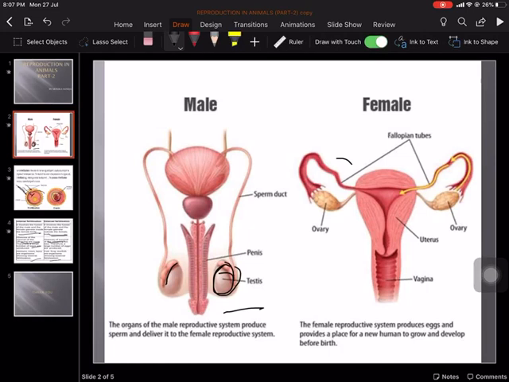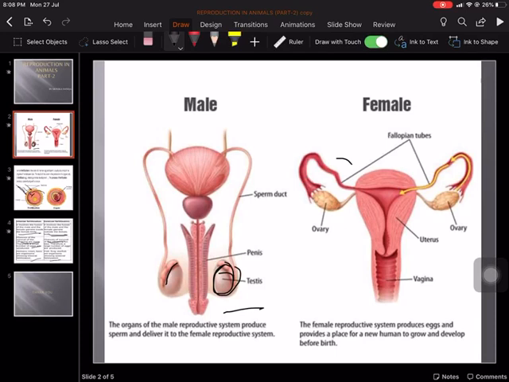Now the question is, why is this testis lying outside, hanging in the air? Because for the formation of sperm, the temperature required must be lower than the normal body temperature. That's why they are present outside the body, hanging in air to keep them cool at a temperature below that of the body.